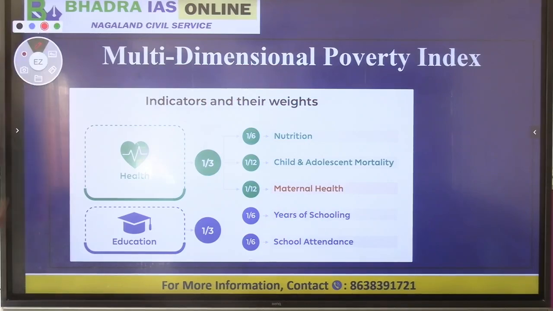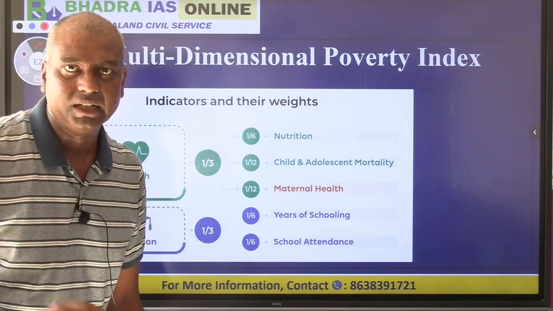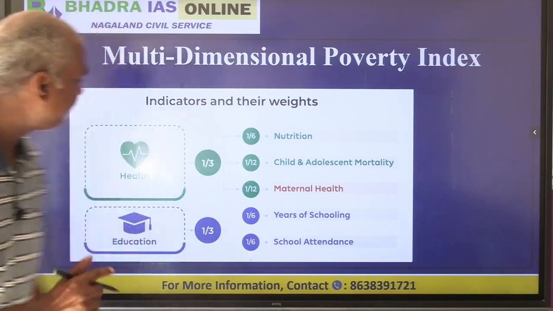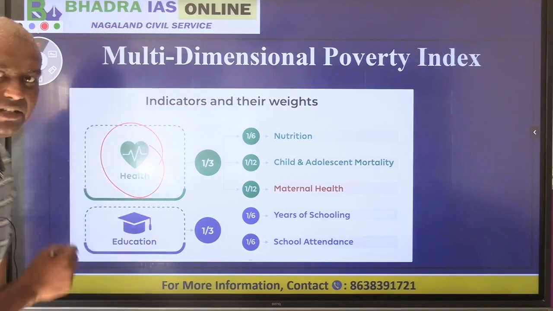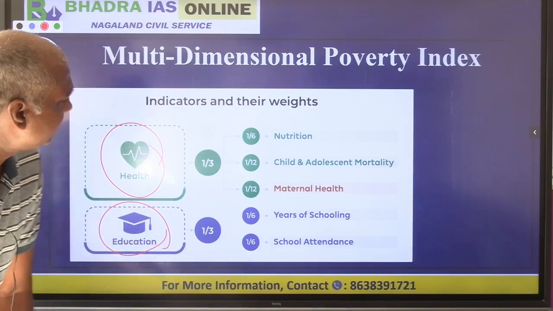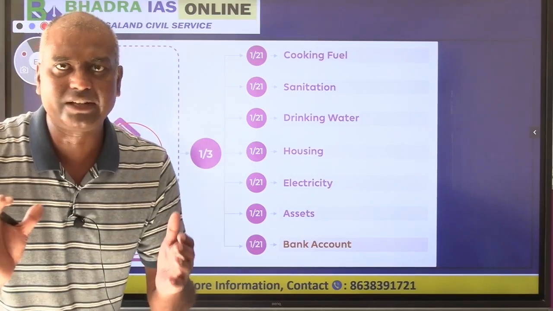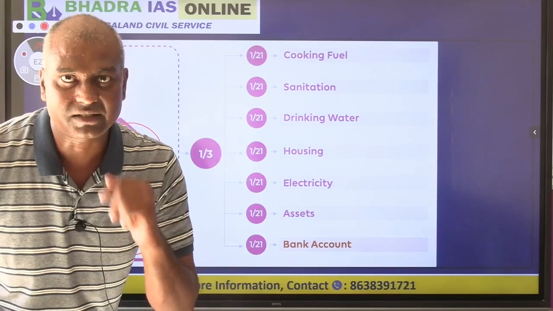In this also we have a structure similar to the Oxford Index. 3 dimensions: the first one is the health dimension, the second one is the education dimension, and the third one is the standard of living dimension, same like Oxford, but there is a difference.